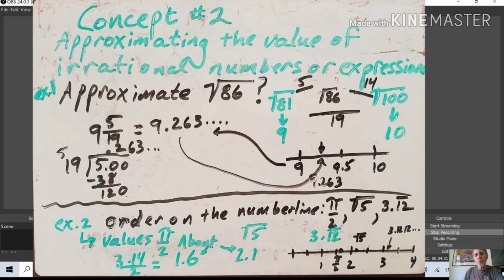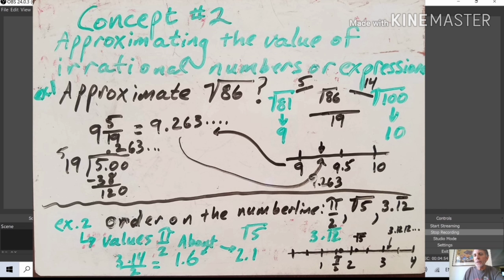Well, the square root of 4 is 2, so the square root of 5 must be 2.1, maybe 2.2, I don't know, but it's above 2. So I know that pi over 2 is about 1.6.